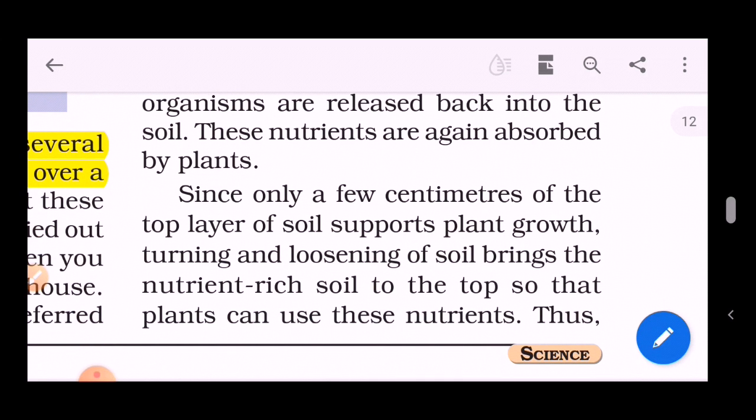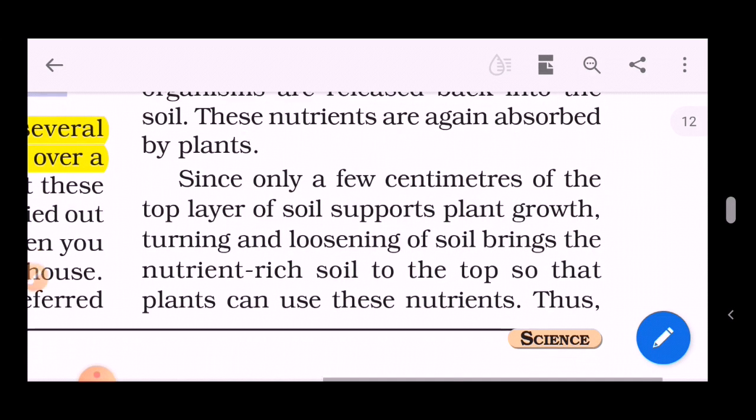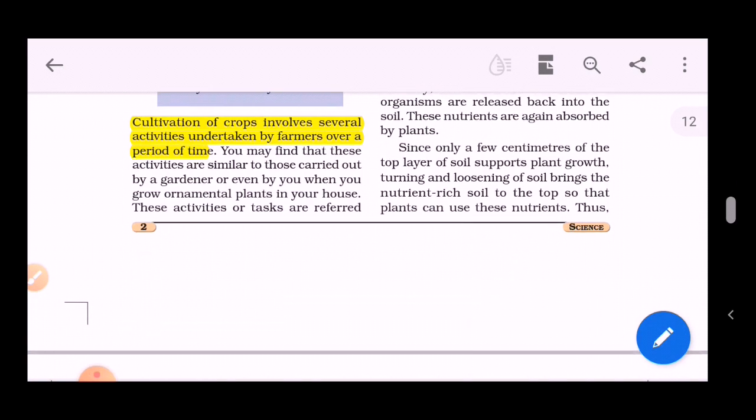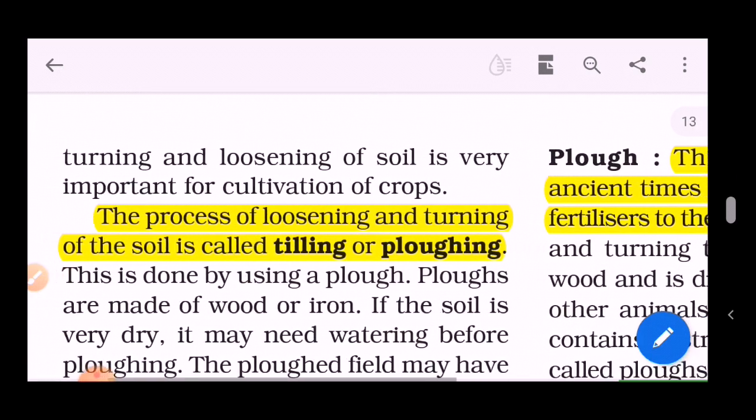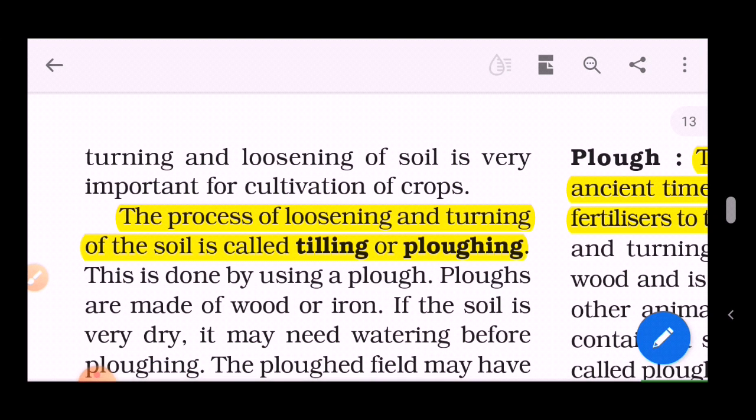Since only a few centimeters of the top layer of the soil supports plant growth, turning and loosening the soil brings the nutrient rich soil to the top so that plants can use these nutrients. Turning helps in softening the top layer of the soil. Thus, turning and loosening of the soil is very important for cultivation of crops.